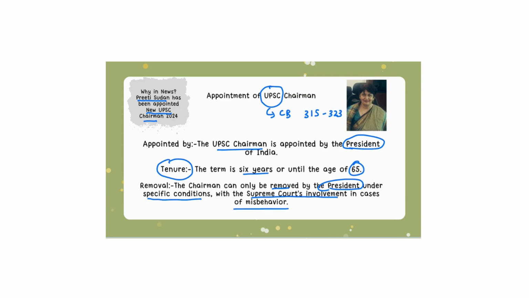So let us talk about Preeti Sudan. Preeti Sudan is a 1983 batch IAS officer who served as Health Secretary of India from October 2017 to July 2020. She replaced Manoj Soni and took charge from August 1st. So let's move on to the next topic now.